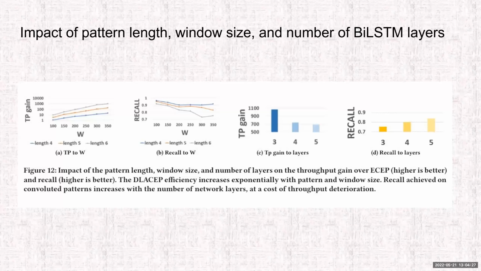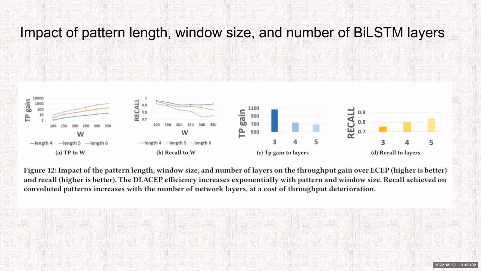Another test we did was testing the impact of pattern length, window size, and number of bidirectional LSTM layers. We saw that the larger the pattern is and the larger the window length is, the better our system performs. For example, if we have a 350 window size and length X, our system is 1,000 times faster than exact CEP. However, this comes at the price of recall deterioration, because the more complex the pattern is, the more trouble our network has in detecting it, and our recall drops off a bit.